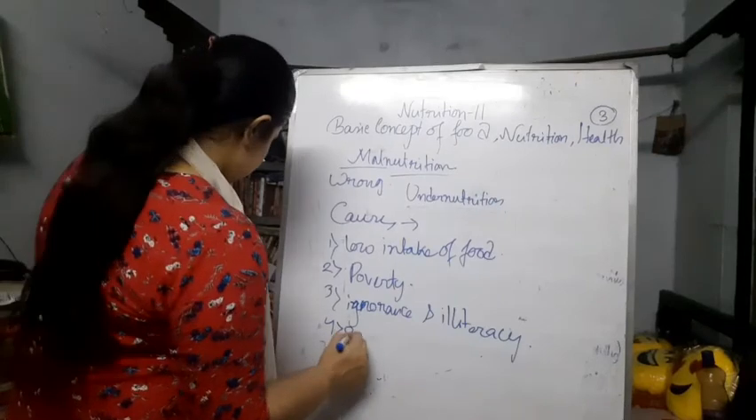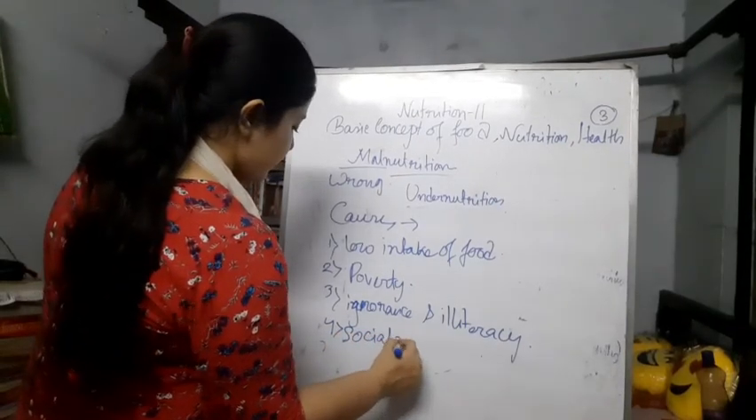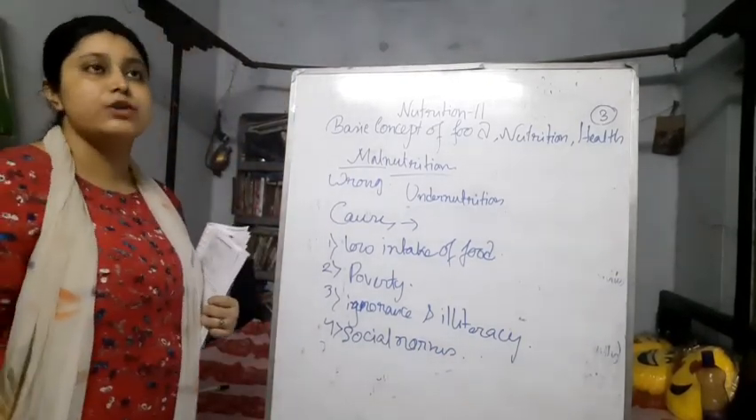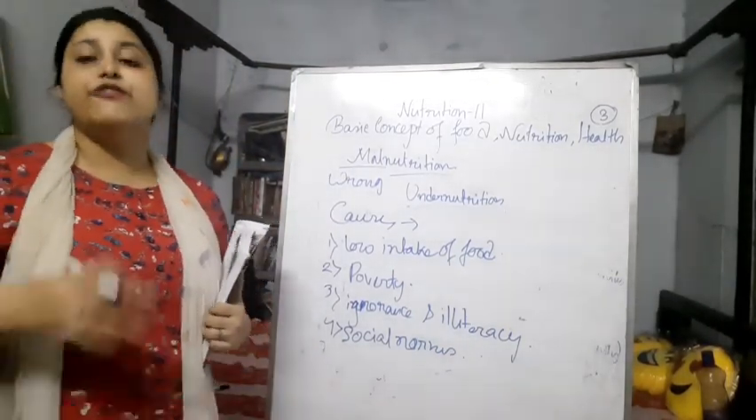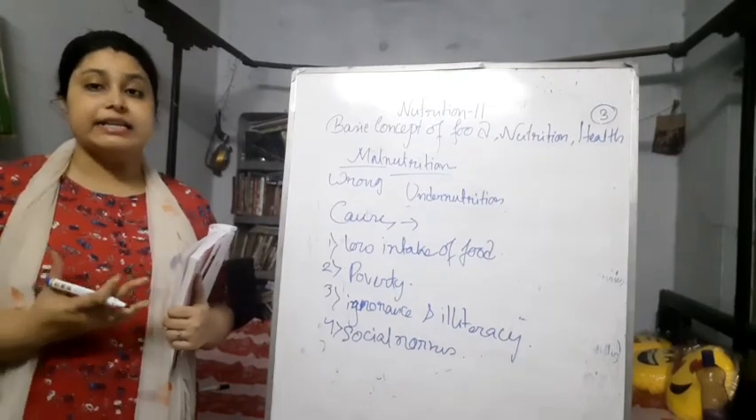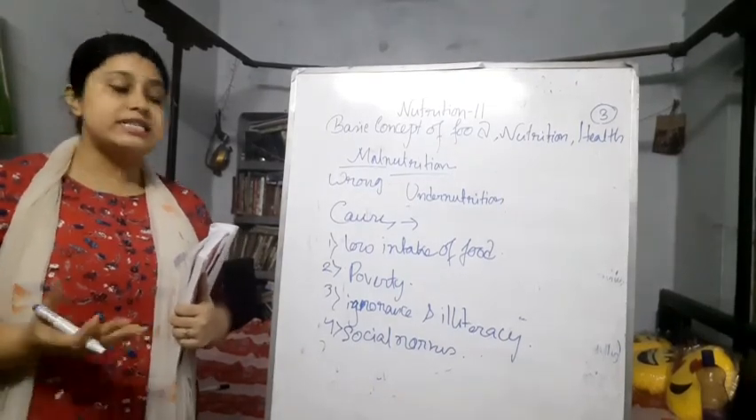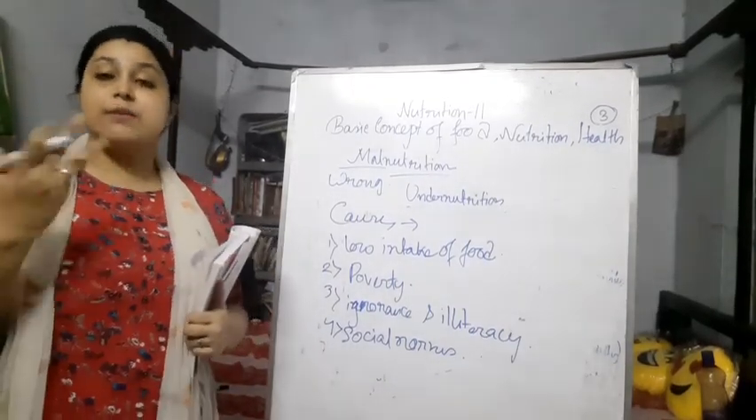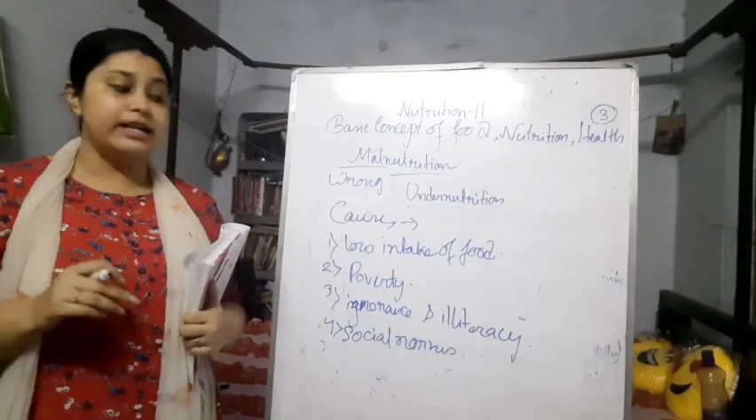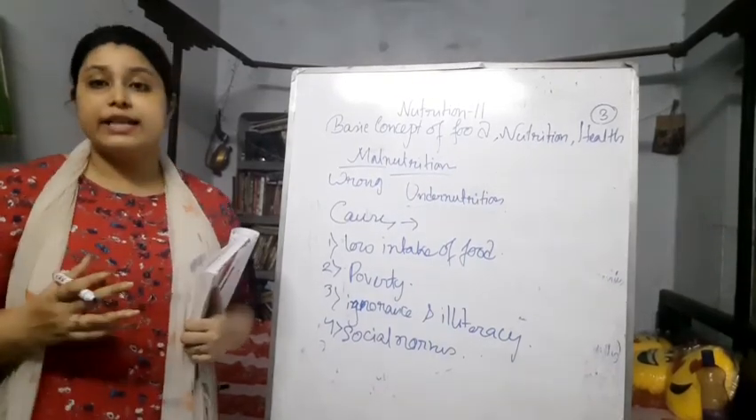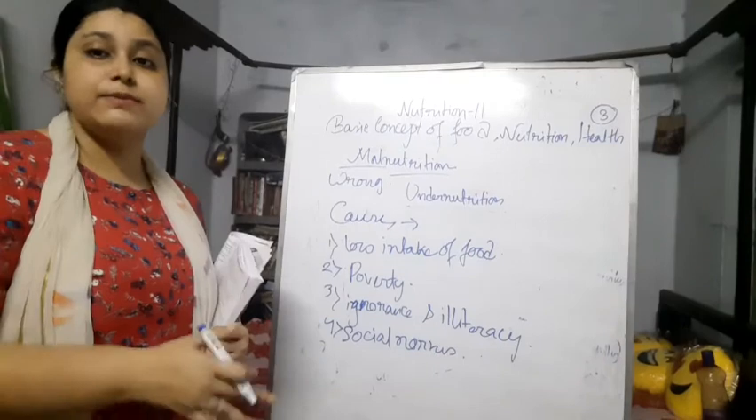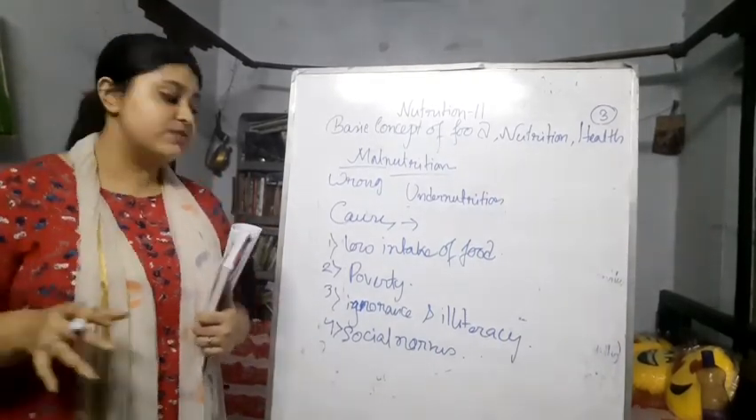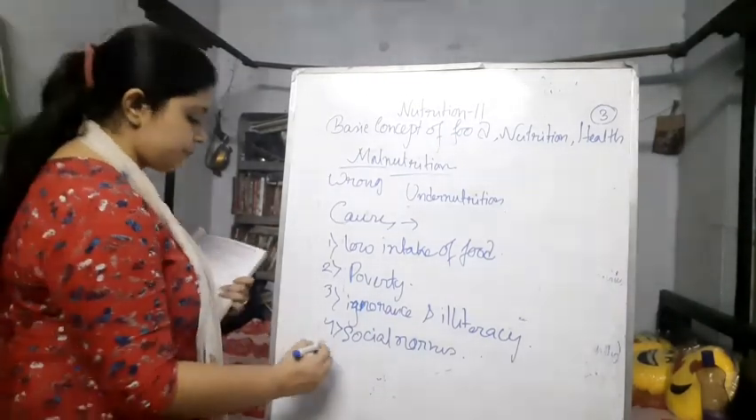The next is social norms. Social norms means that somewhere there are norms like widows cannot have non-veg things. Sometimes there are norms like the pregnant mother can't have some of the foods which are also very good for their health. Hindus are having something, Muslims are having something, Christians are having something. These problems are there, and that is why they also lead to undernutrition.